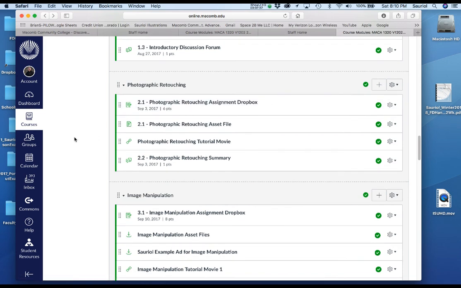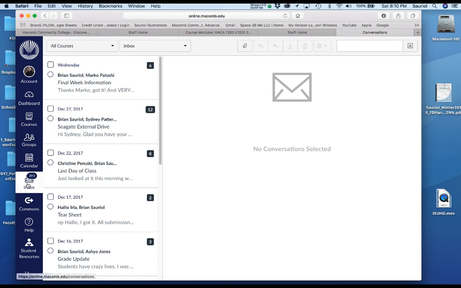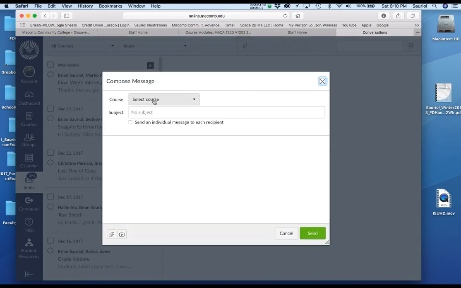Now, I do something pretty unique. When you submit an assignment to me, let's say you're only halfway through and you're having an issue, go ahead and submit the assignment to me via the inbox email system down here, okay? I should just click it and show you that if you click this button right there, you can select your own course and send the teacher a message. And you can include your PSD Photoshop file. You can tell me what's going on with it. I'll create a movie and I'll send it right back to you to show you how to fix it.